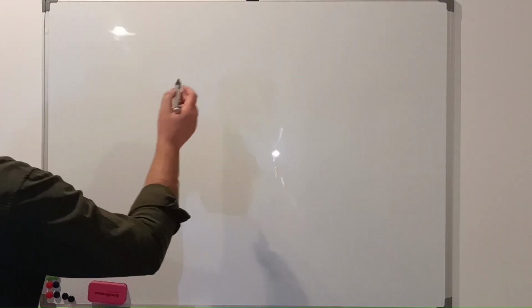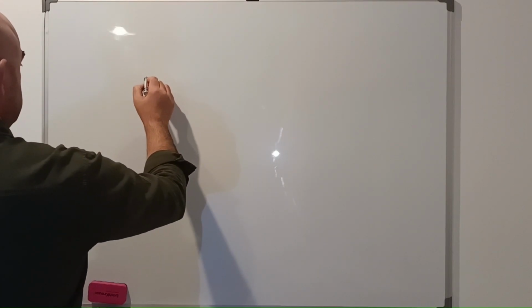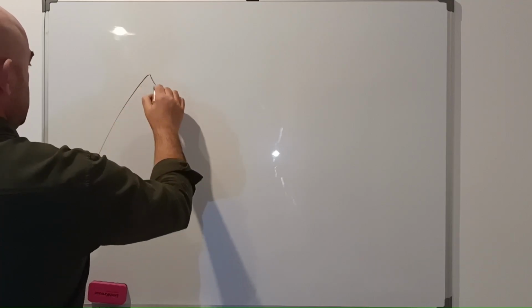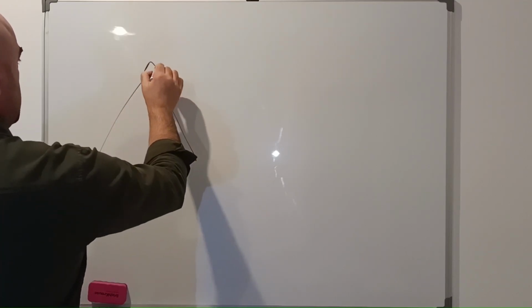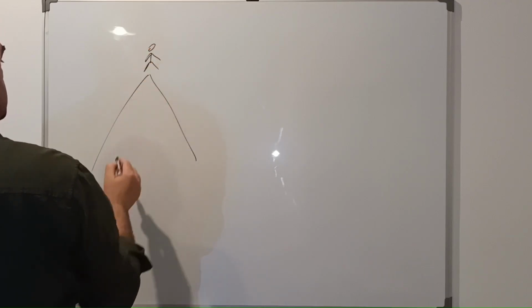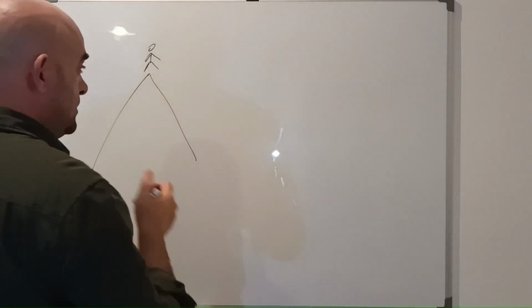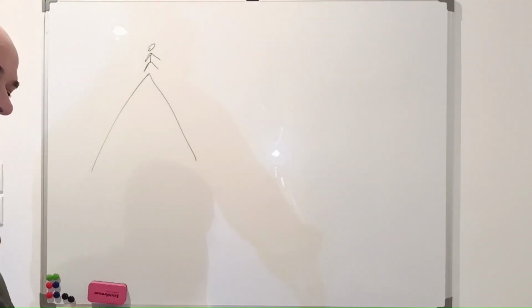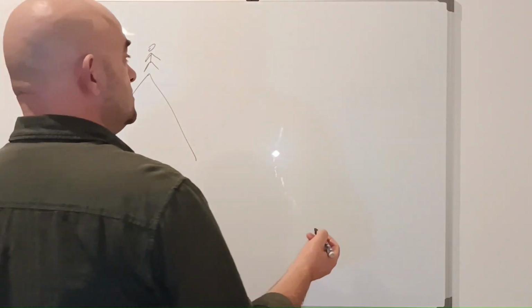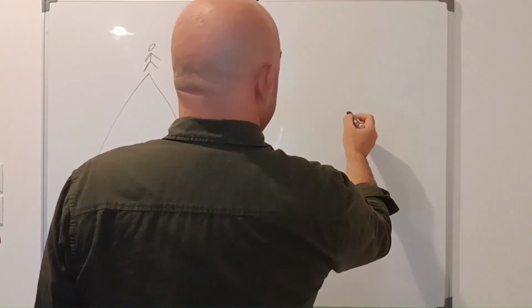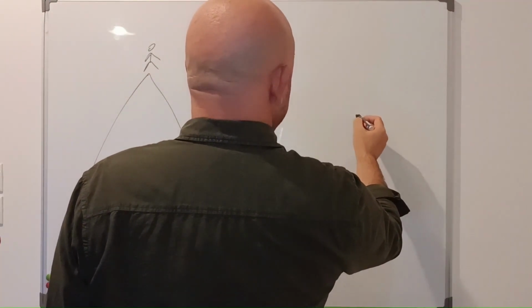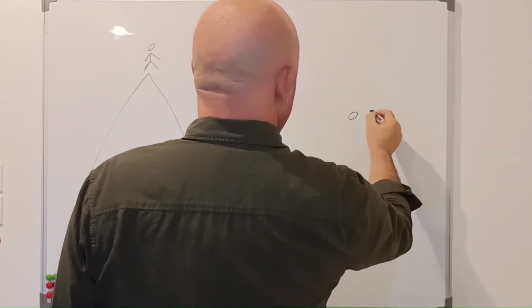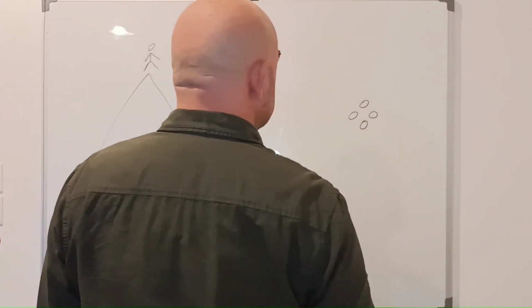Let's say that we have a human on a hill. On the top of the hill, this is the human. And the human has under one of his legs 4 balls. 1, 2, 3, 4 balls.